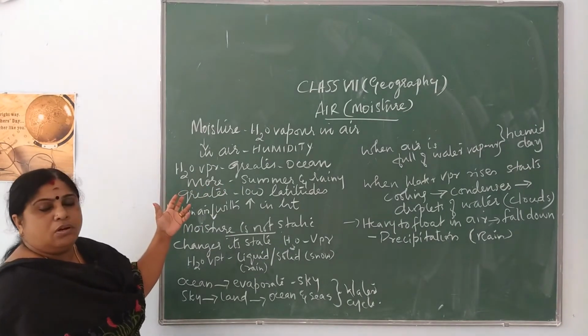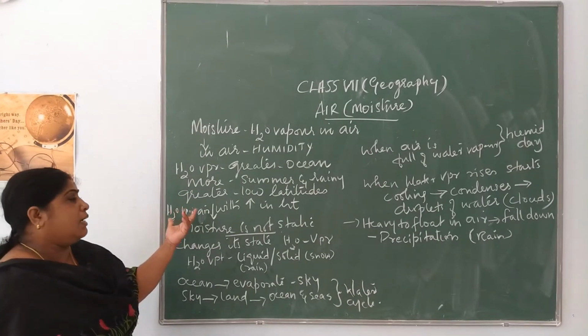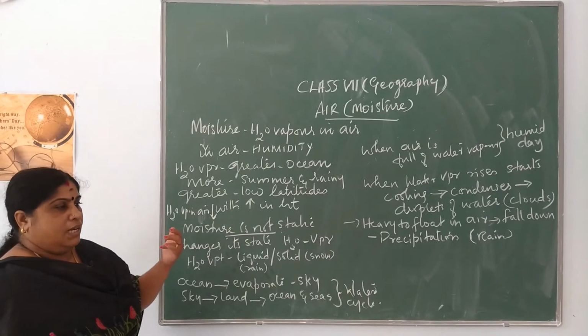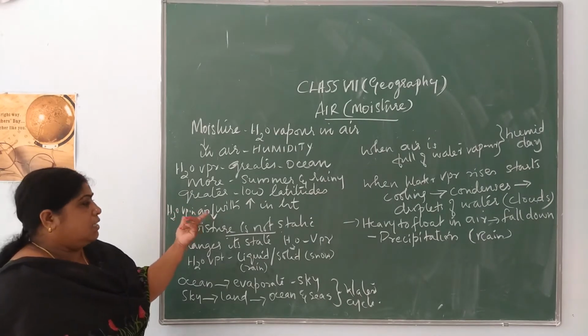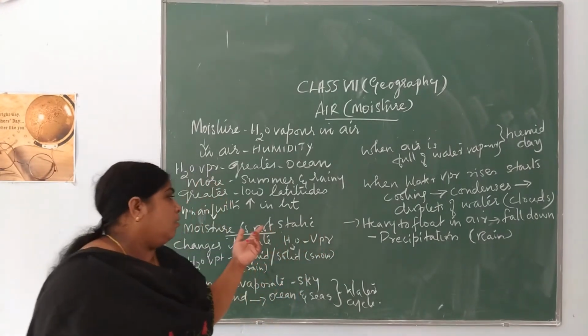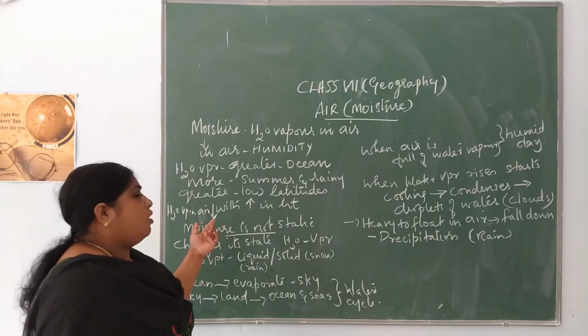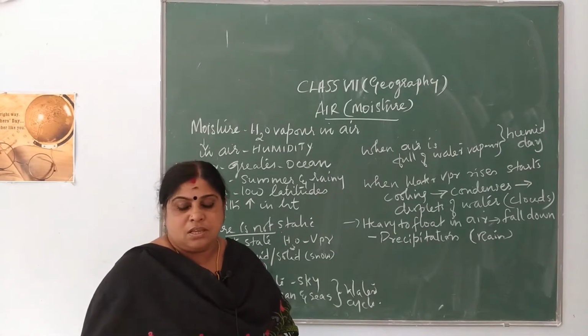It is more during summer and rainy seasons, and it is always greater at the low latitude regions. And we have already learned that the water vapor in the air decreases with increase in height. As you move higher up in the atmosphere, the amount of water vapor goes on decreasing.